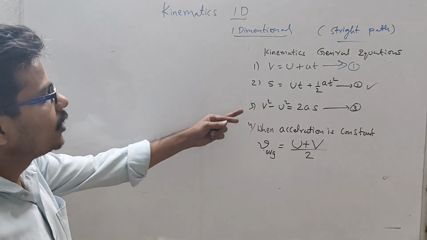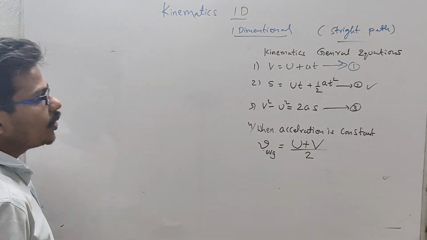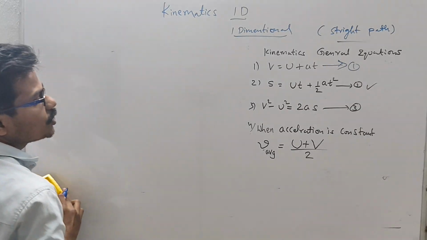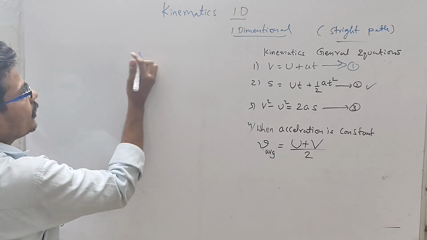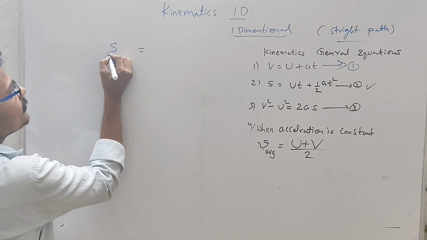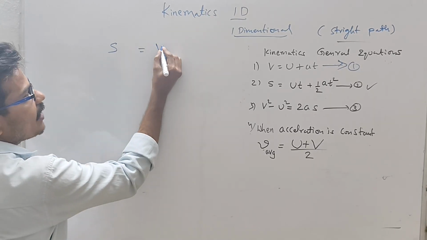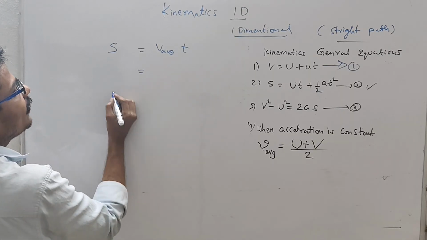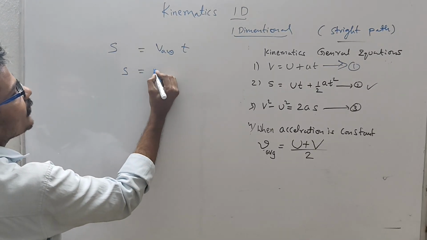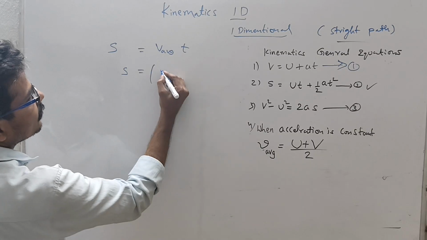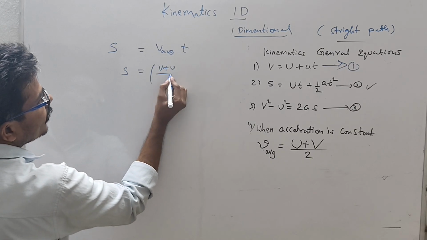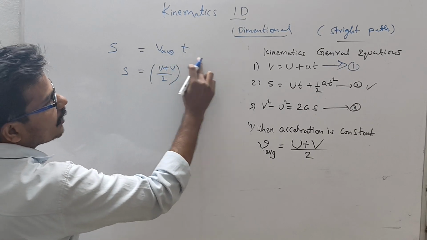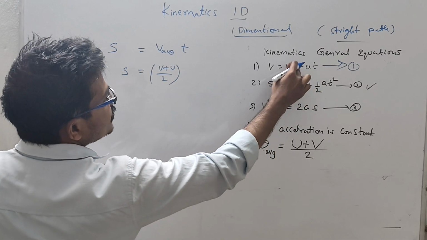Now, third one: v square minus u square is equal to 2as. For that we have to take the same formula. Displacement is equal to average velocity into time, same formula only. Here we are taking s. Average velocity, same formula, here v plus u by 2, and t we replace from this equation.